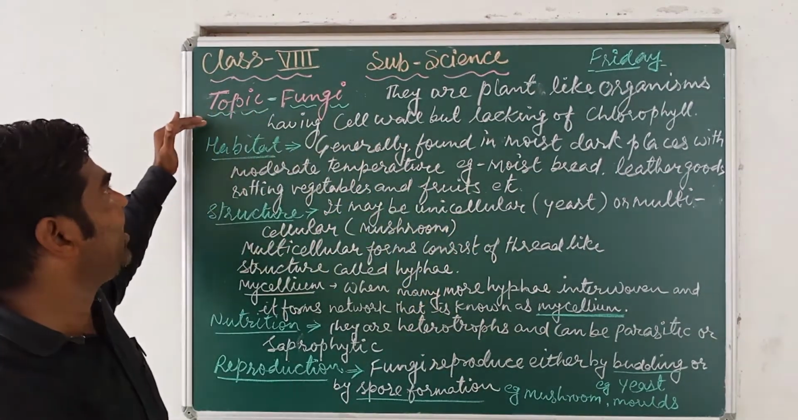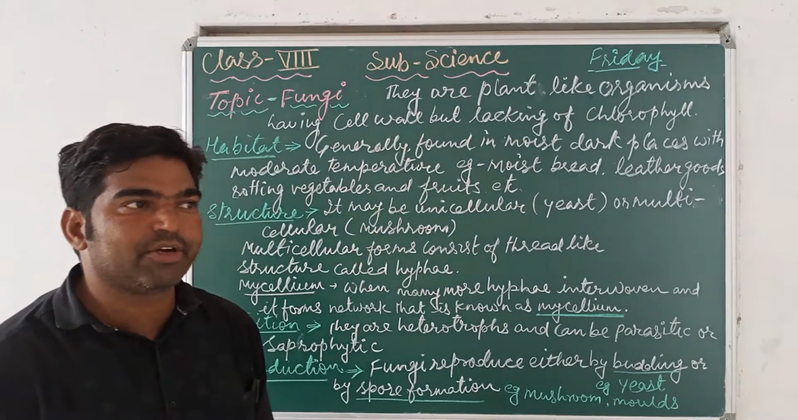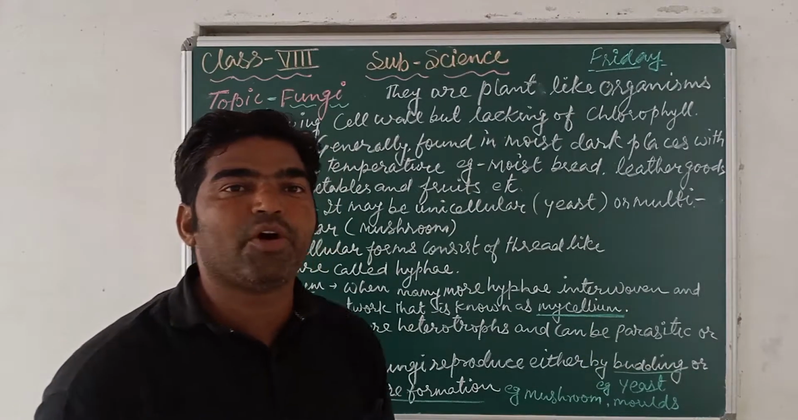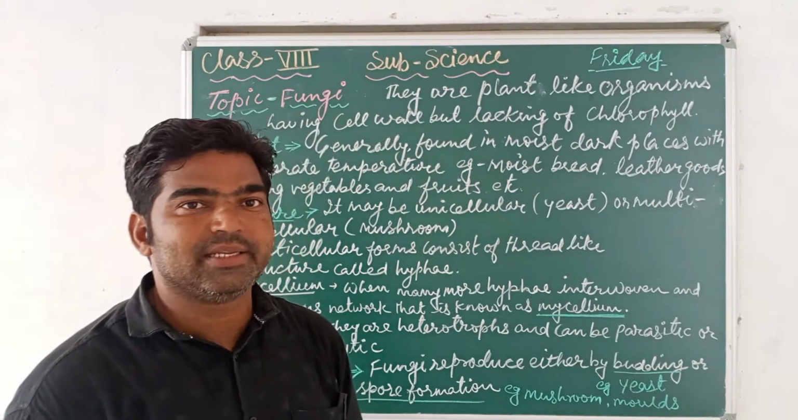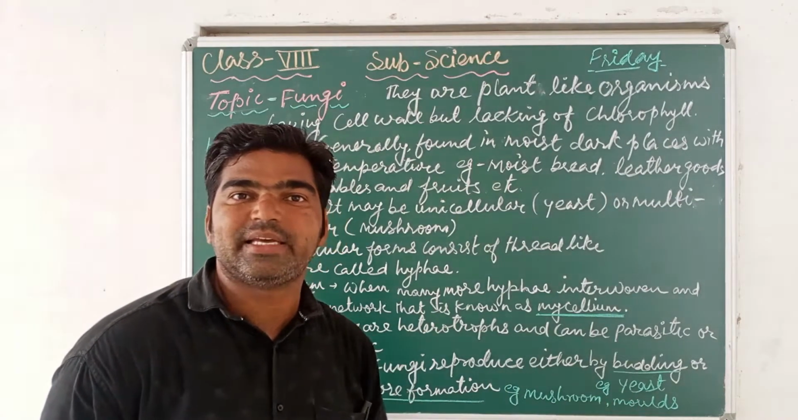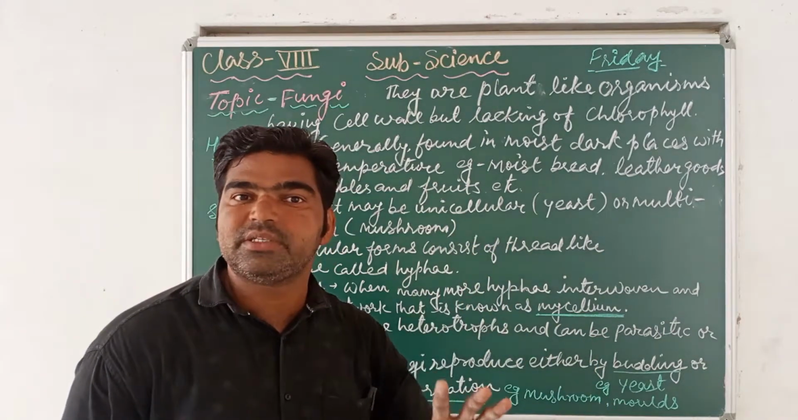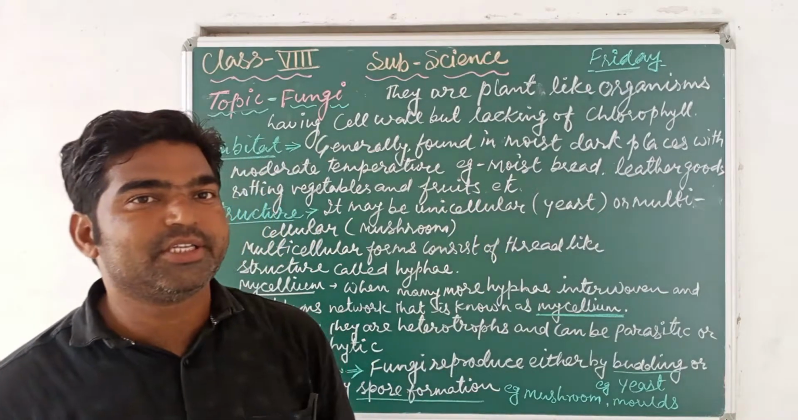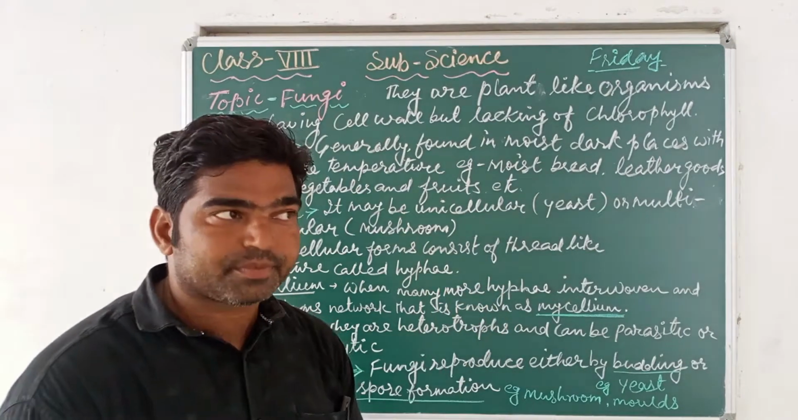So fungi are plant-like organisms. As you know, plants are different from animals in the case of cell wall. There are many differences between plant cells and animal cells, and the first one is the cell wall. Here, fungi are also plant-like organisms. It looks like a plant, and it also has a cell wall.